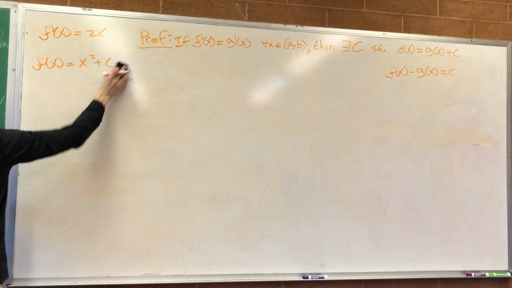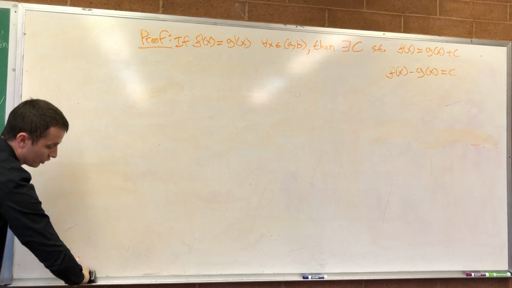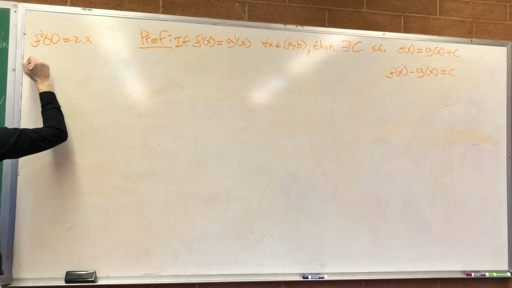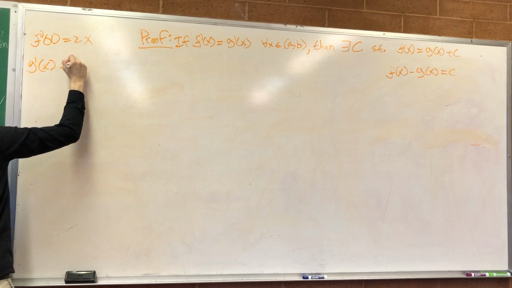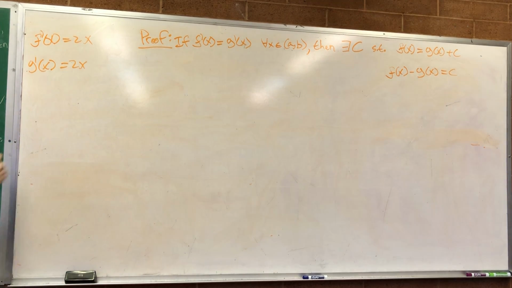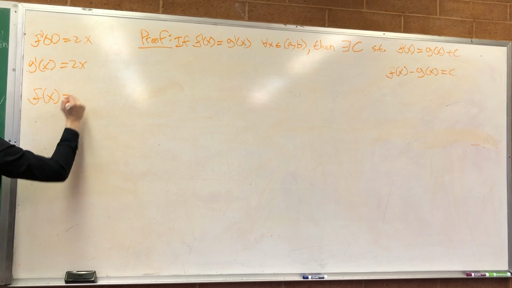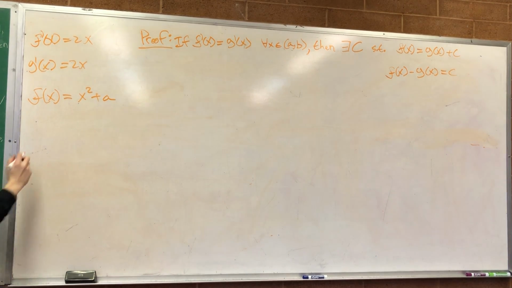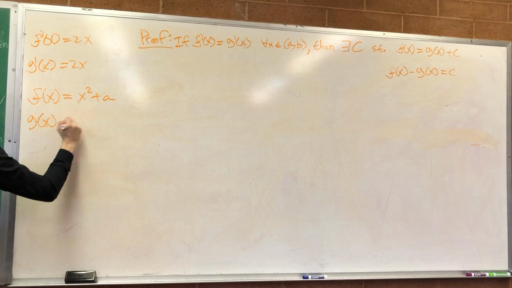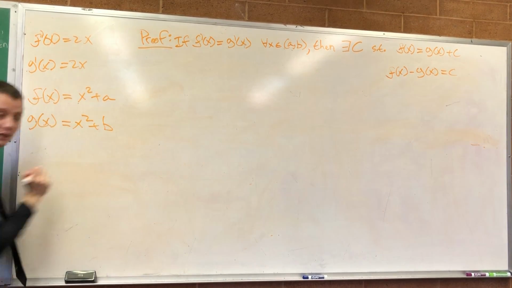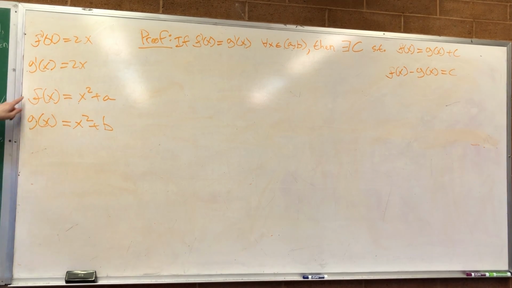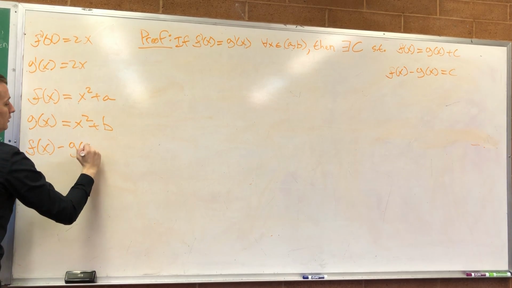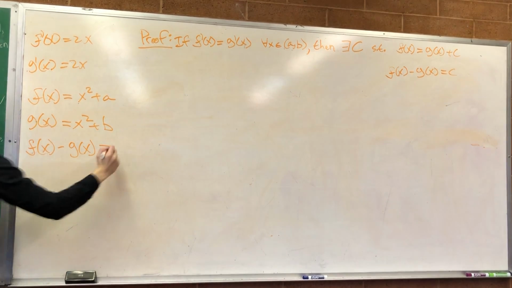Let's say I know, some concrete examples real quick, that f prime of x is equal to 2x and g prime of x is equal to 2x. So they have the same derivative, right? Then f of x is equal to x squared plus some constant, we'll call it a. G of x is equal to x squared plus some constant, we'll call it b. Then f of x minus g of x is equal to a minus b.